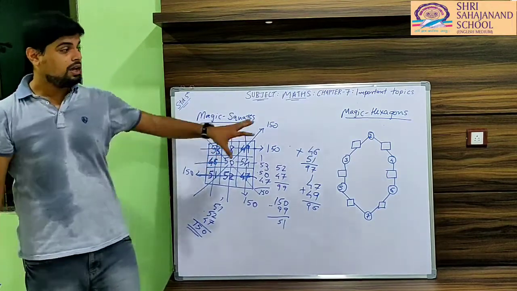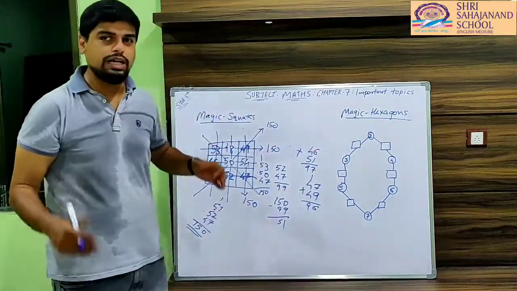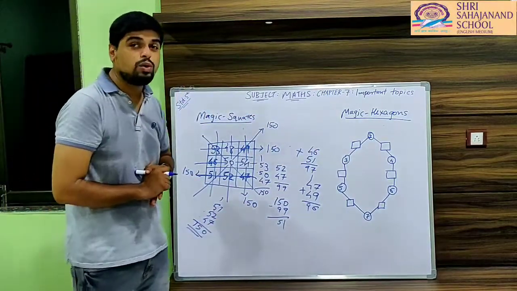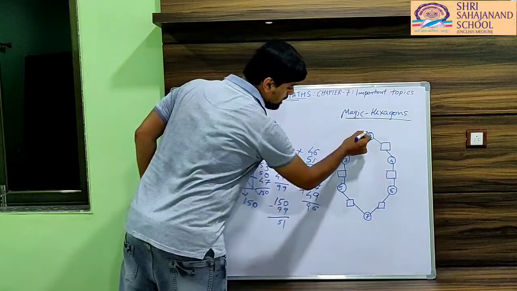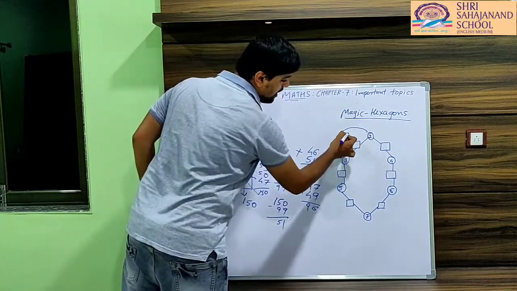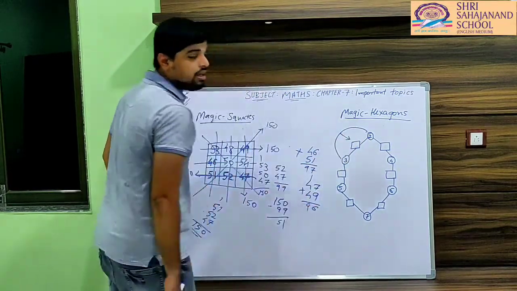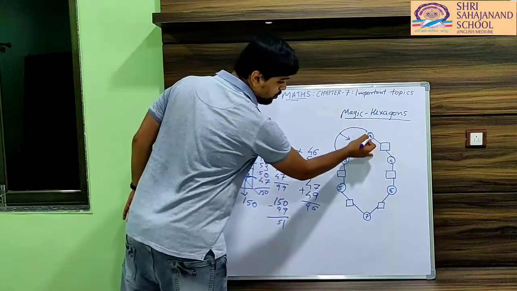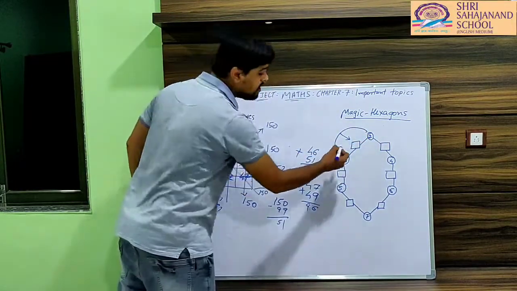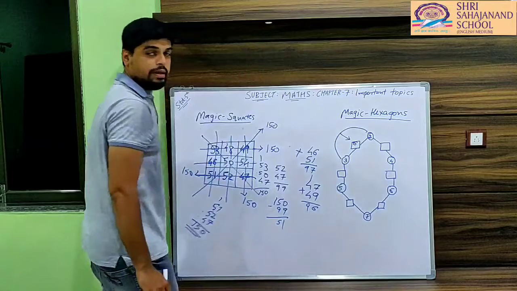Okay bachcha party? Now the magic hexagon. It is the most simple. How to do it? We have to just multiply the circle value and we will get the square value. We have to multiply 2 with 3. 2 3 is the 6. So the answer will be 6.